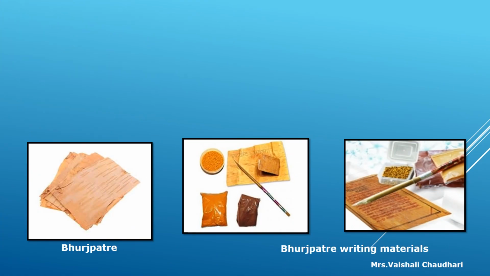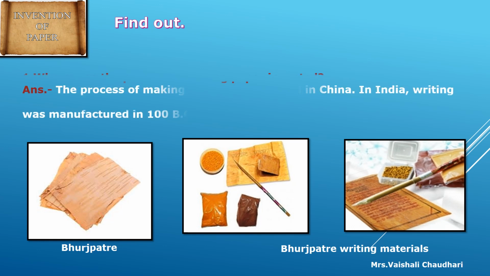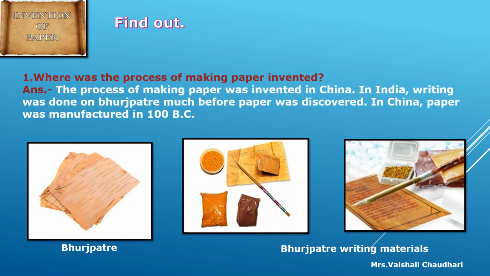Now next topic is, find out. First question, where was the process of making paper invented? The process of making paper was invented in China. In India, writing was done on Bhurjapatra much before paper was discovered.